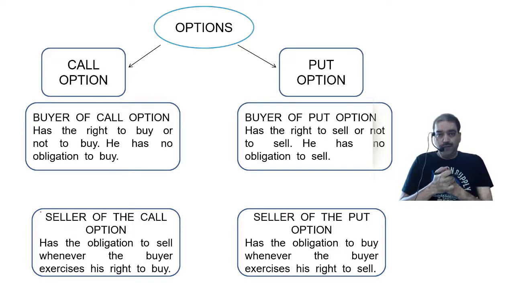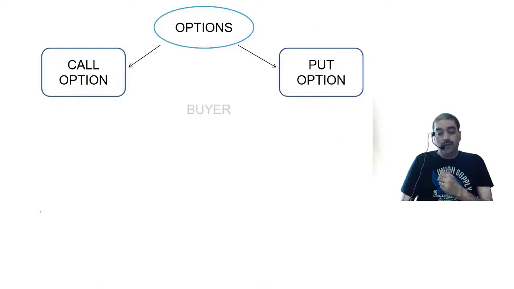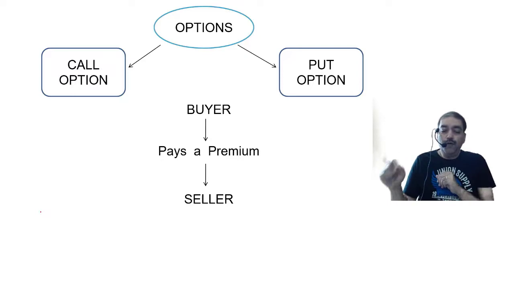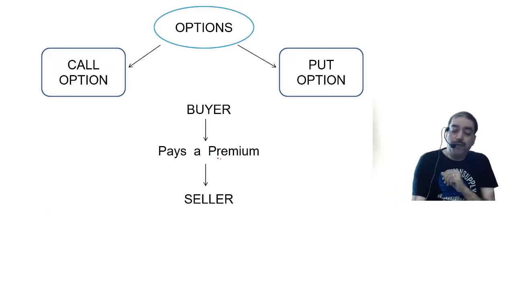He is taking a risk now, so for the risk he is charging a premium. So the buyer is going to buy the right, and he is going to pay a premium to the seller. That premium is called as option premium.